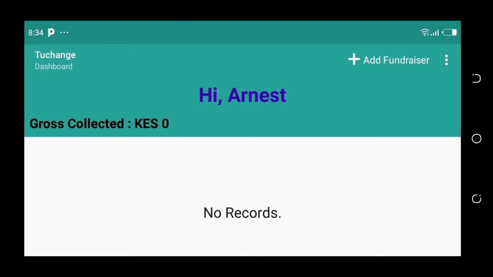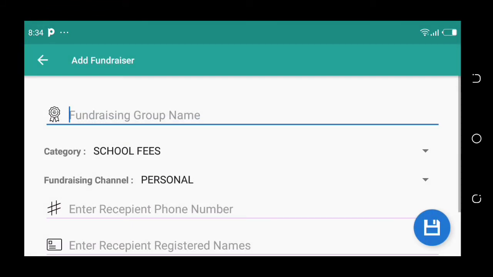And now here is our fundraising dashboard. Hi Ernest, there is 0 collected. So you can add a fundraiser here. On your left, there is a Tuchange dashboard. Here you can add the fundraising group name.